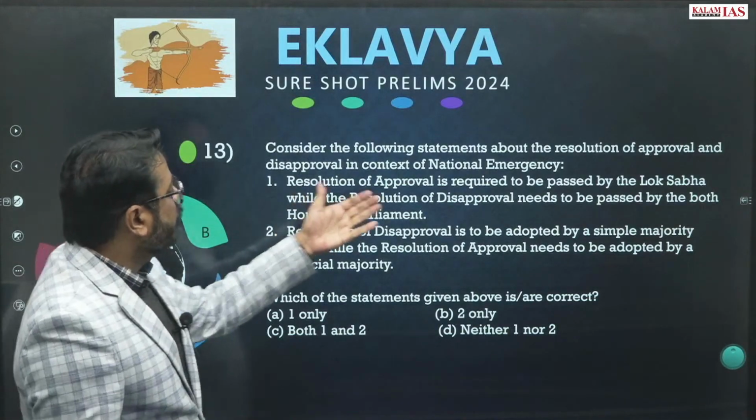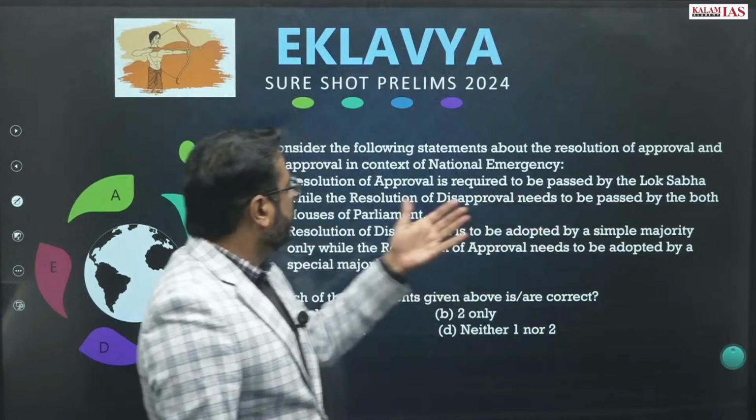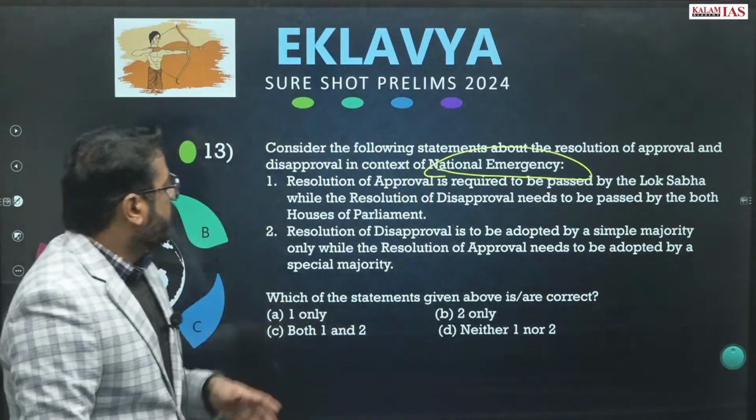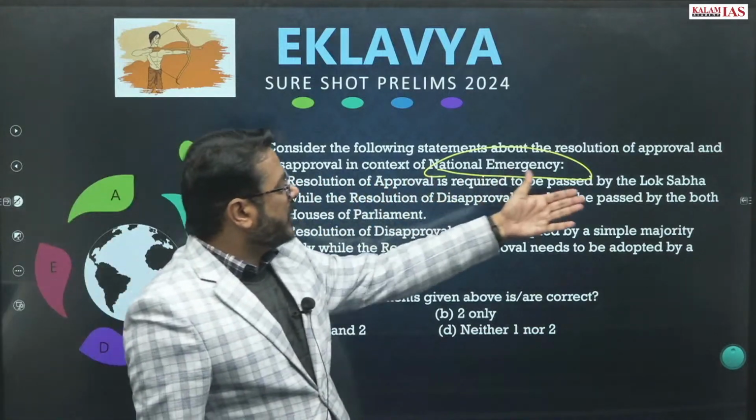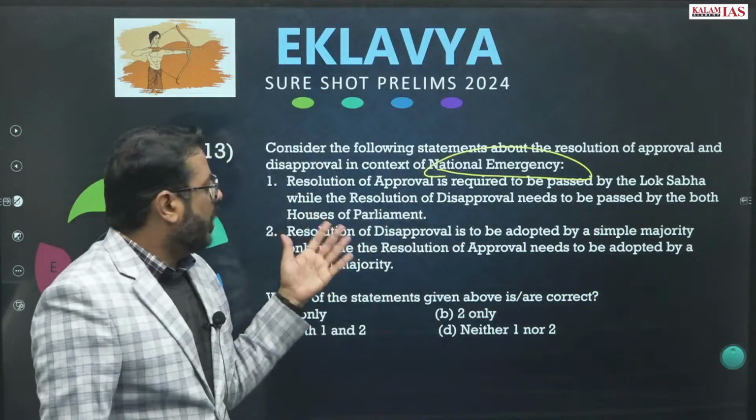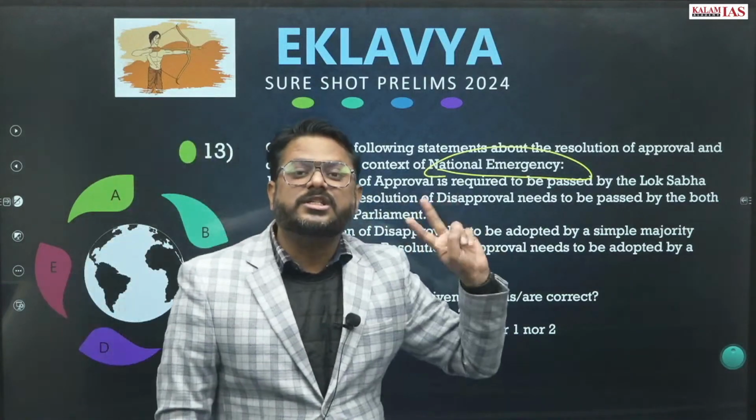In case of national emergency, the resolution of approval is required to be passed by the Lok Sabha, while the resolution of disapproval needs to be passed by both the houses of the parliament. So actually this is just opposite.